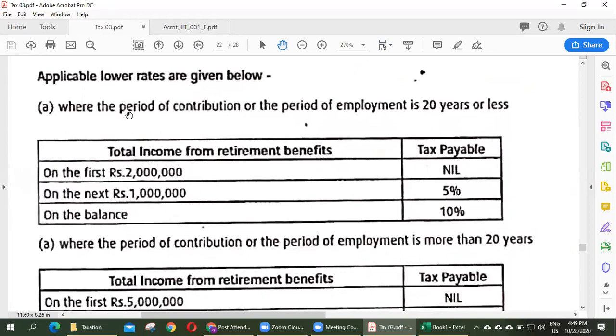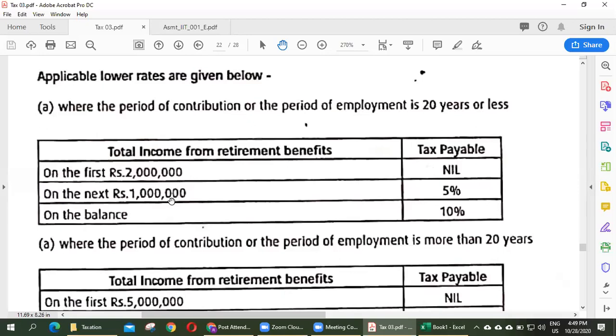Where the period of employment is 20 years or less, then we have to apply this table. Total income from retirement benefits, right? On the first 2 million, there is no tax.